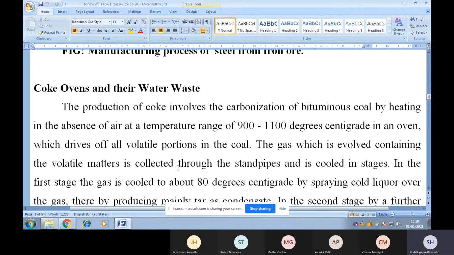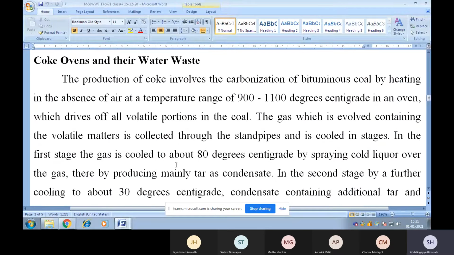Now, the next process which leads to the generation of wastewater is the coke ovens. The production of coke involves the carbonization of bituminous coal by heating in the absence of air at a temperature range of 900 to 1100 degrees centigrade in an oven, which drives off all volatile portions in the coal.